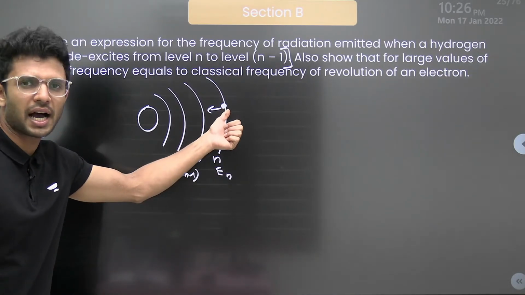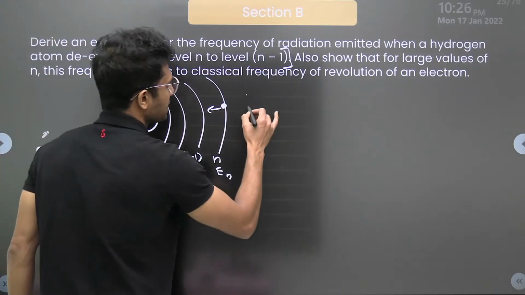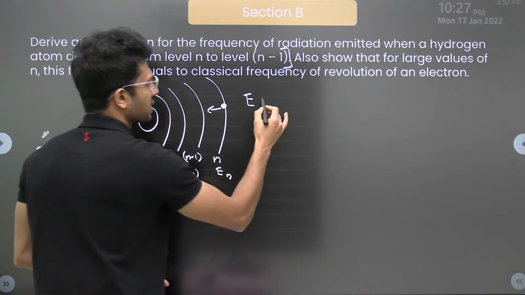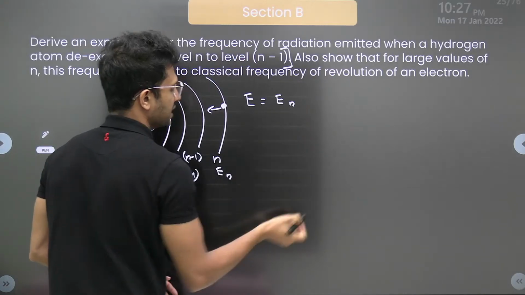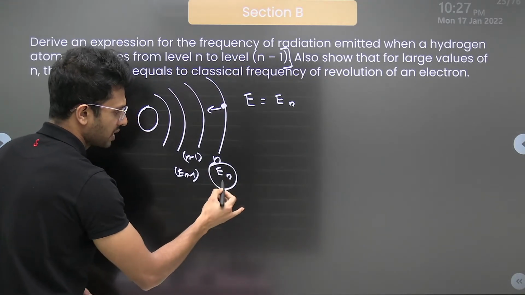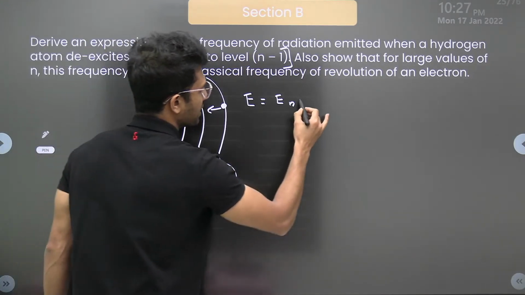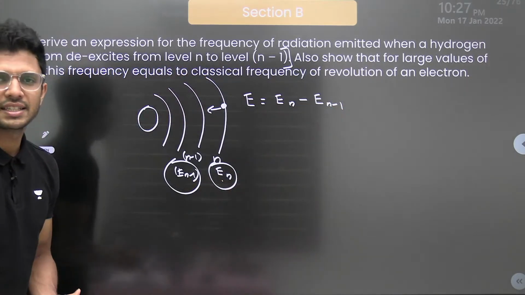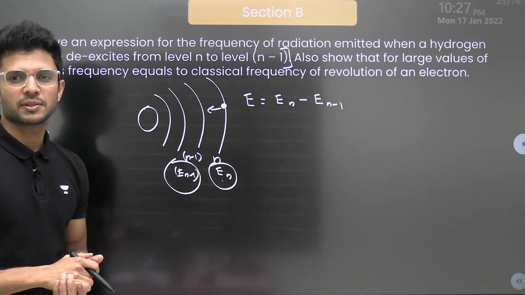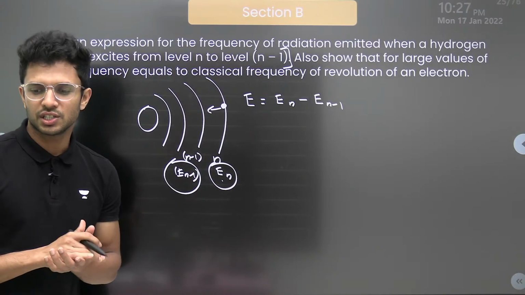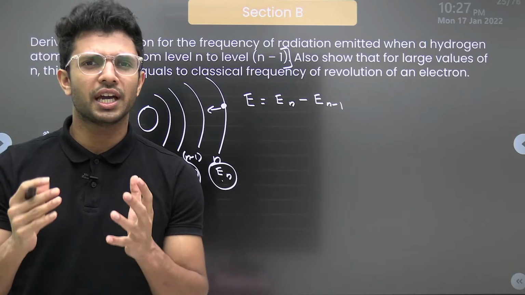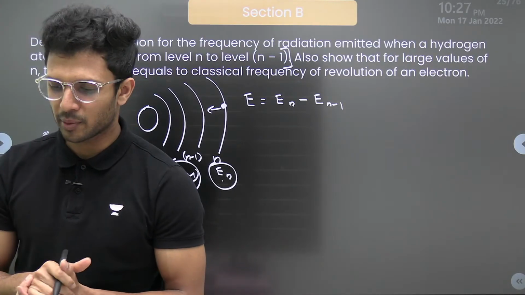So when it jumps from higher to lower, it will release an EM wave of energy E equal to the difference in energy of the orbits, here En minus E(n-1). Now just tell me, everyone, what is the formula for the energy of the nth orbit?